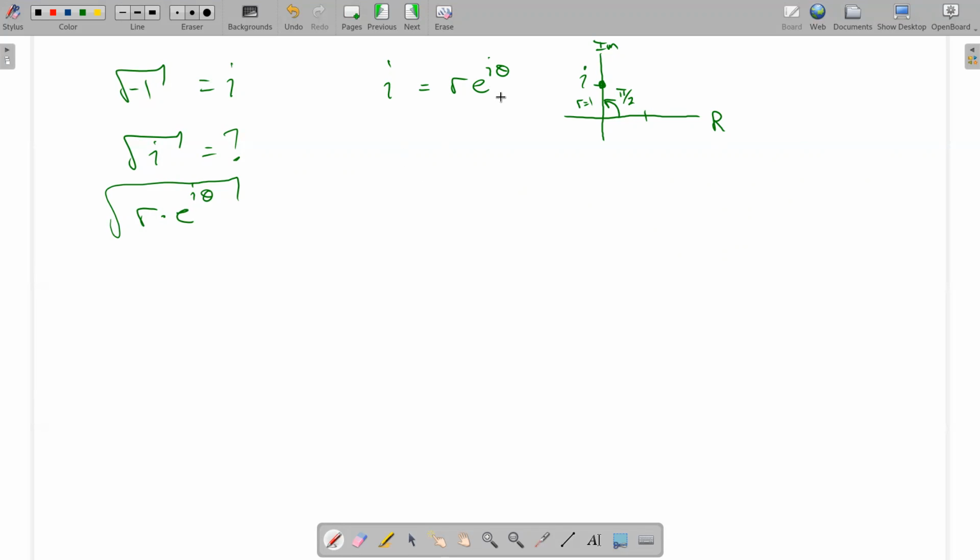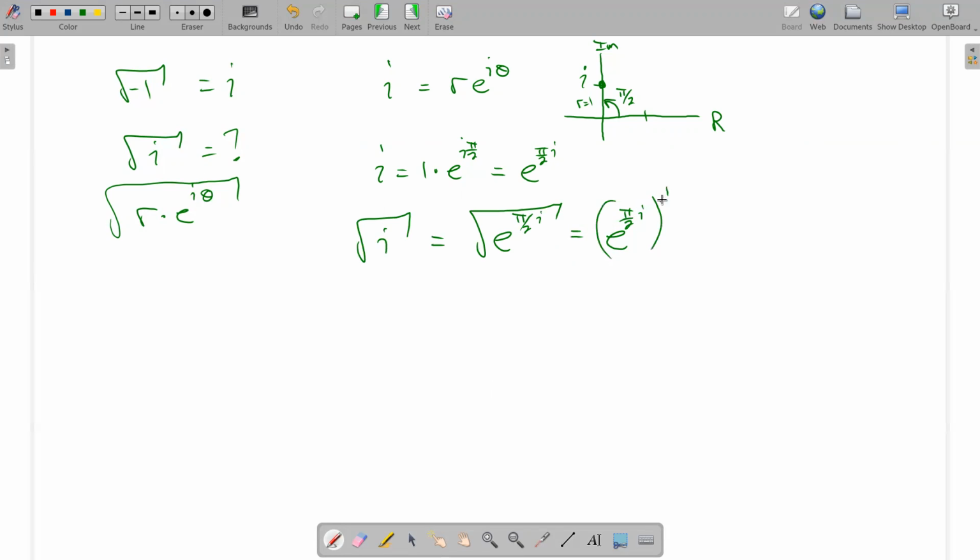So the polar version of i is radius of 1 times e to the i pi over 2, or pi over 2 times i. So 1 times anything doesn't do anything. So let's say that's e to the pi over 2 i. So that's another way to write i. Okay, how does that help me? Well, I want to take the square root of i, which is the same as taking the square root of e to the pi over 2 i. And square root is really the power 1/2. So that's really e to the pi over 2 i, to the power 1/2.